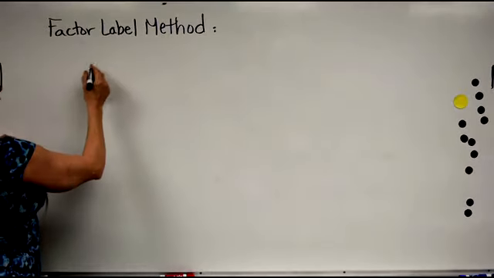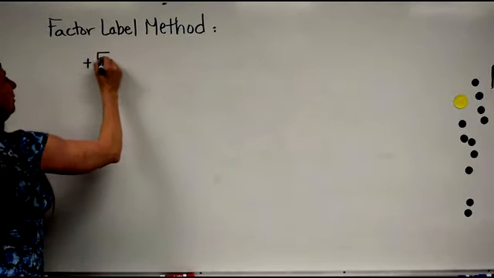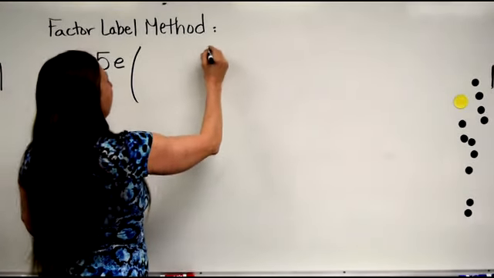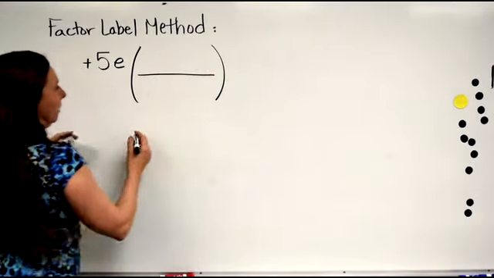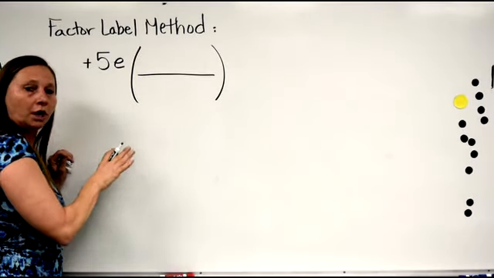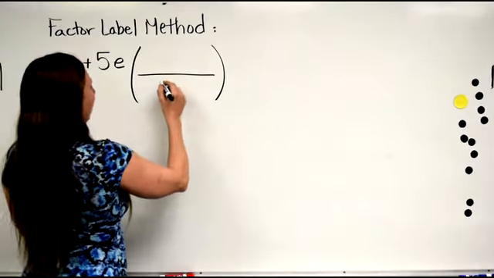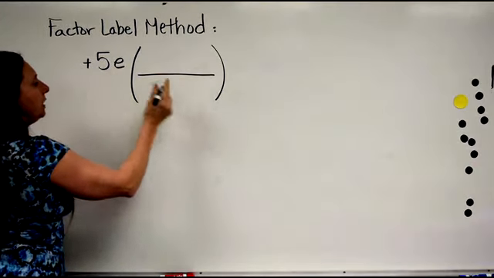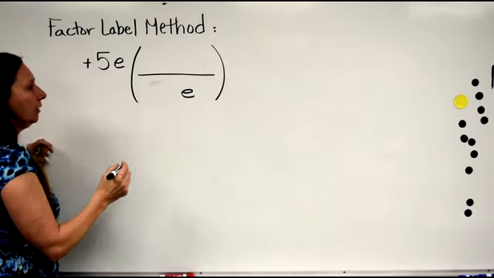So now, if you have positive 5e, with E standing for elementary charge, the charge on a proton or an electron, what we do is we want to get rid of E, so we put E down here.